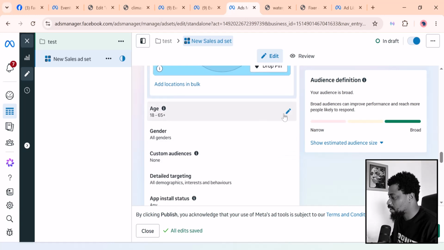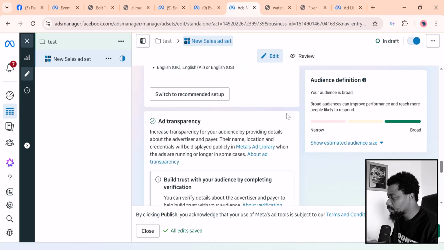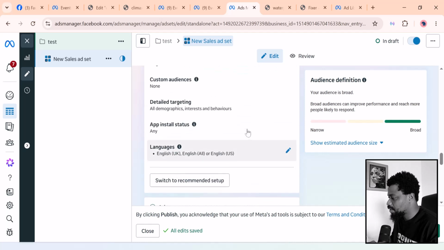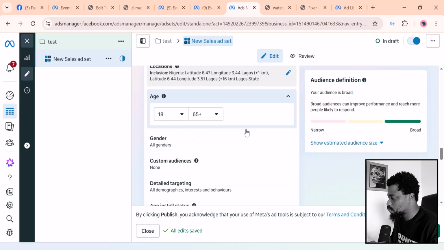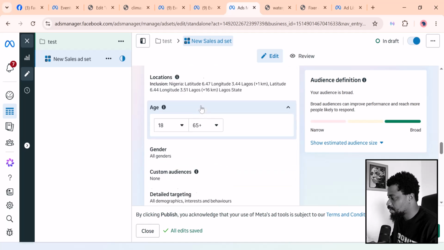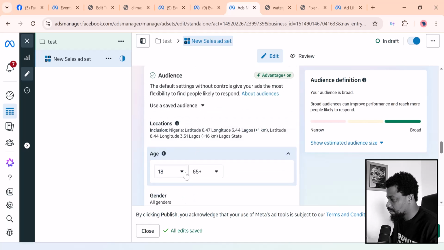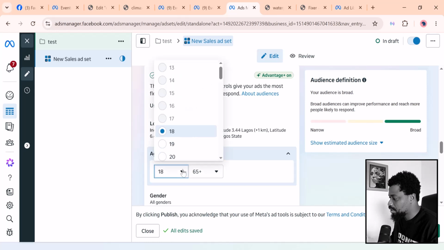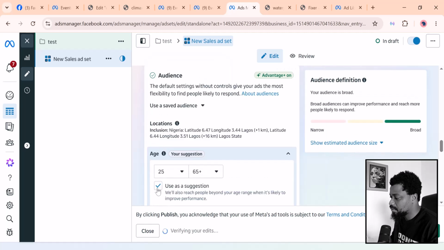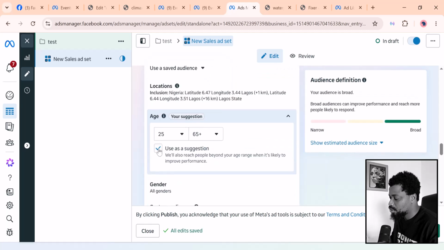So if you come to the age and gender, you also see that Facebook would also want to help you create the suggestions to the people that they want to reach, the age. So let's say you want, for specific reason, maybe 25 years old, you can come here. You see, they also bring out this suggestion, which means that they can show it to people who are not even within this.